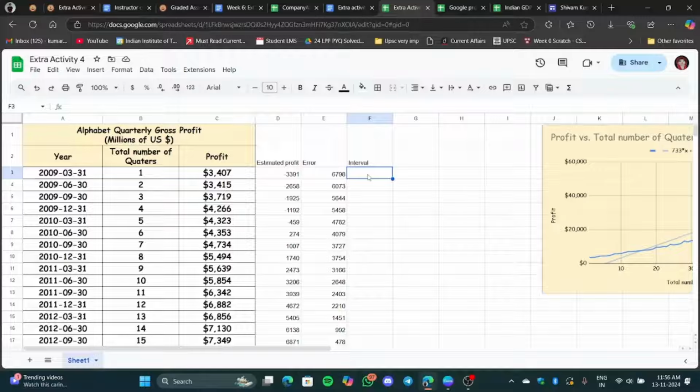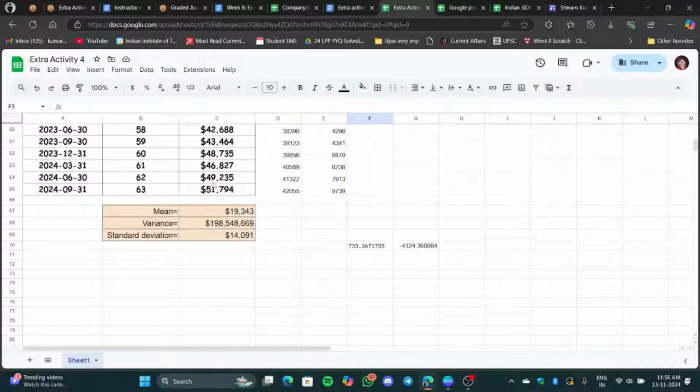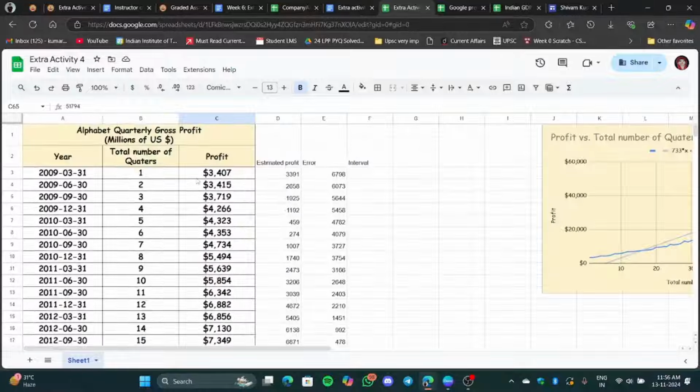Okay, suppose in the future, in 2025, I make a prediction that Google is going to have a profit of, say, 55,000 million dollars. So in that, what can be the possible errors? Either it will be more than the expected profit, or it will be less than the expected profit. So there we can model this data. We can take intervals also. So we will start with 0, then the next interval will be 1,000, then 2,000. Okay, so we will make intervals till 10,000.